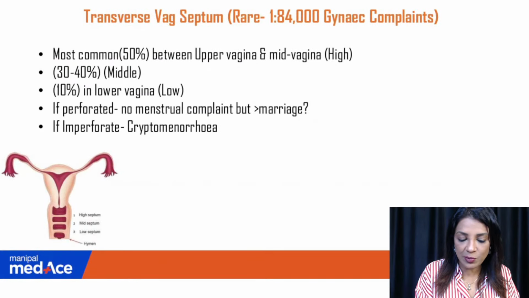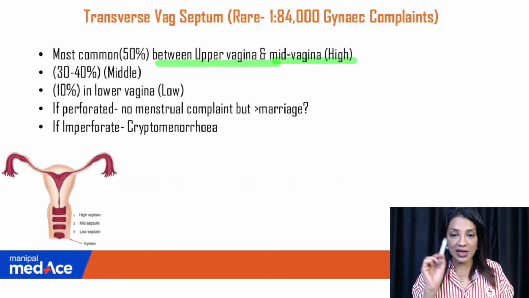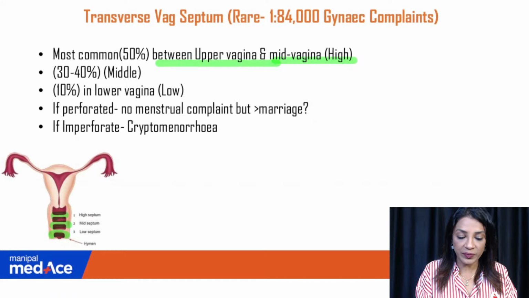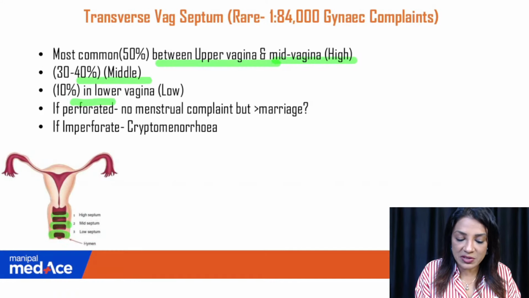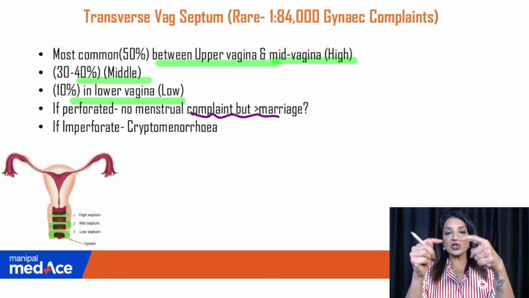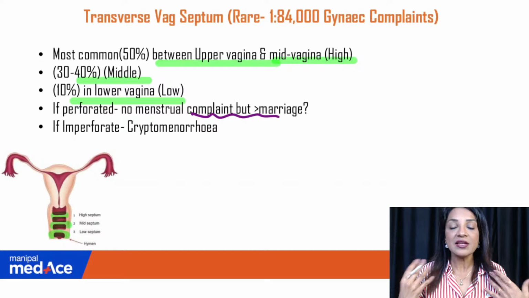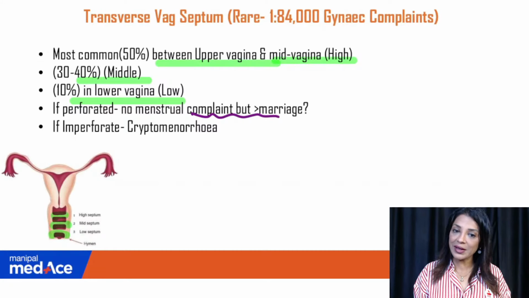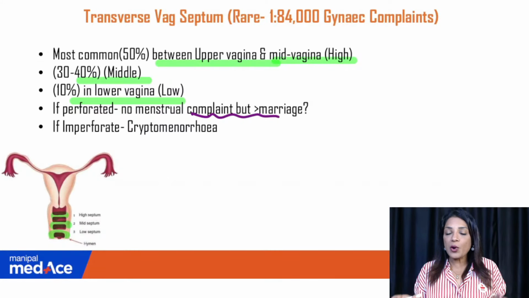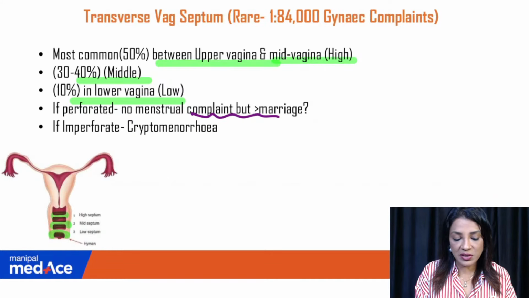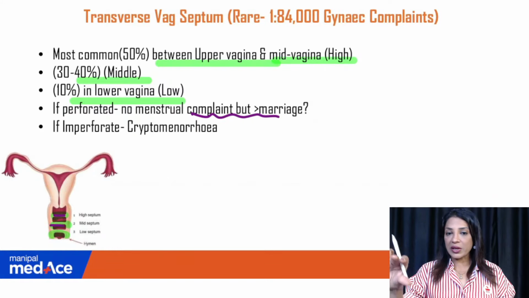And the transverse vaginal septum, most commonly, is between the upper vagina and the mid vagina, in the higher area. So this is the high one, this is the mid septum, and this is the lower septum. 30 to 40% will be middle, 10% will be lower. If it is perforated, then there will be no menstrual complaint. Just like the longitudinal vaginal septum, she will menstruate, she will have a passage to menstruate. It's only in sexual activity that the pain will be there. Similarly, if it is perforated, the menstrual activity will happen, but there will be no proper sexual activity because there is a membrane blocking the vaginal cavity.